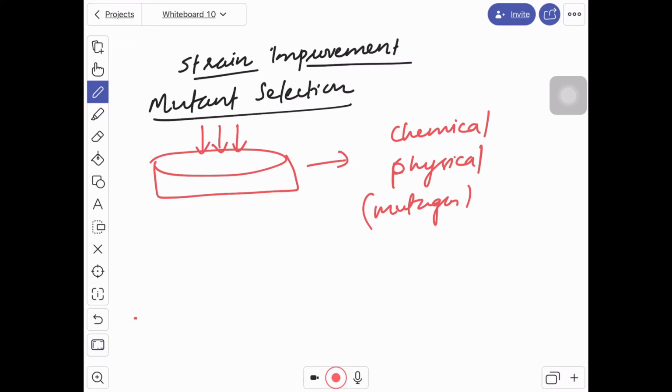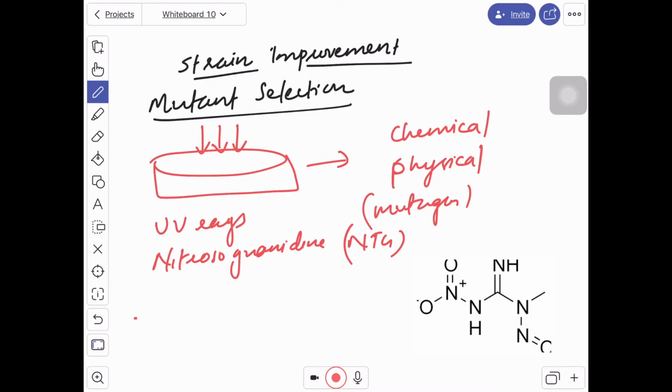We can expose our desired microorganism towards UV, and after that we can go for selecting whether our quality has been increased or not through mutation. The UV rays and nitrosoguanidine (NTG) are the physical and chemical agents which were commonly used.